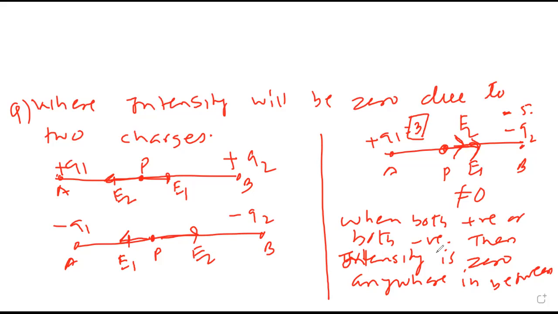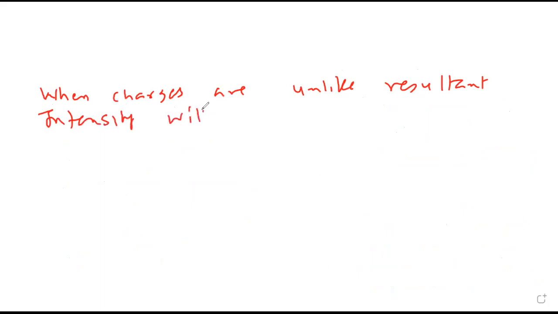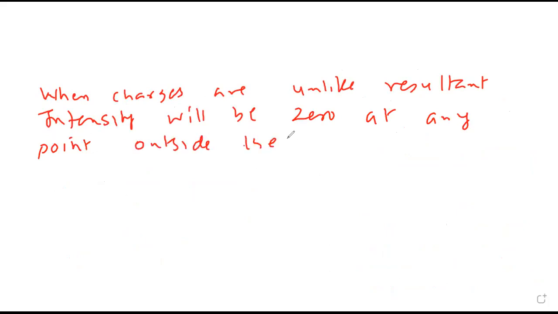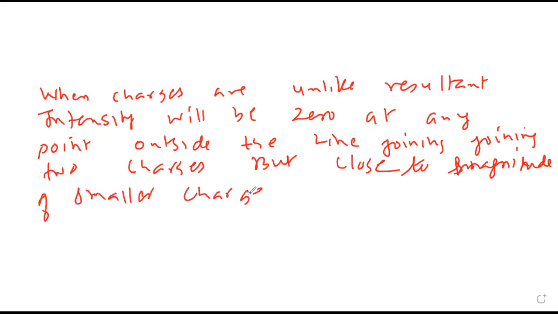When charges are unlike, the resultant intensity will be 0 at any point outside the line joining the two charges, but close to the magnitude of the smaller charge. Right.